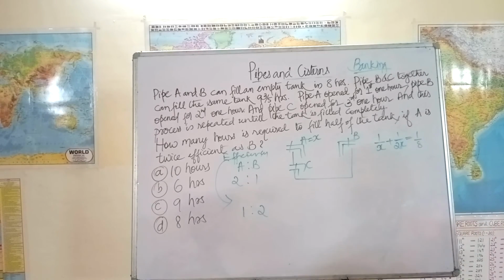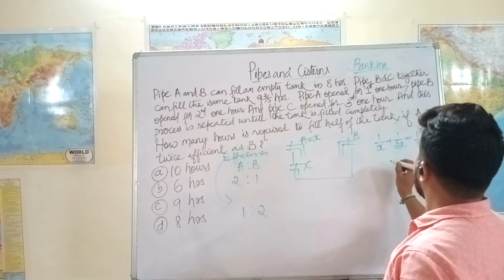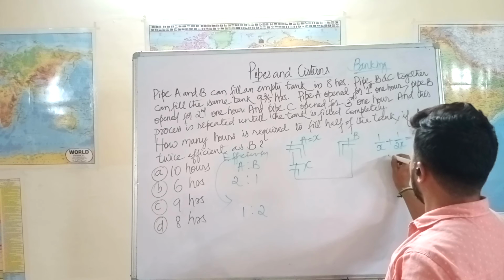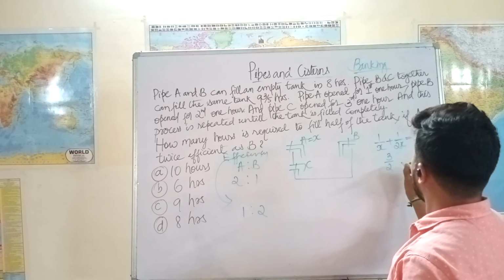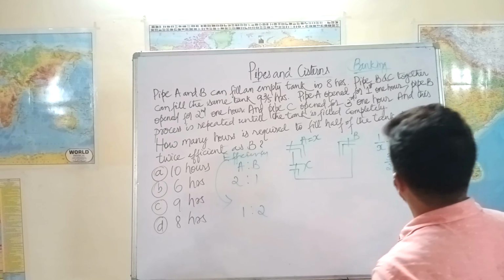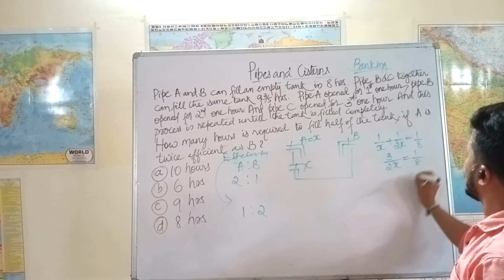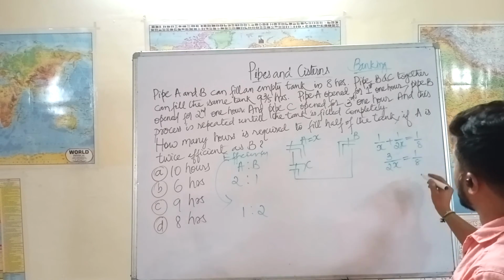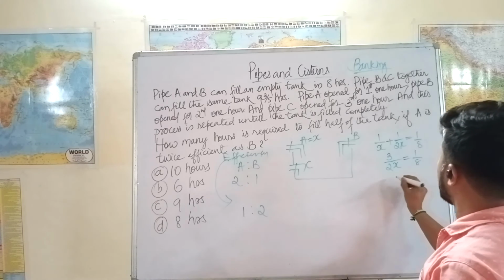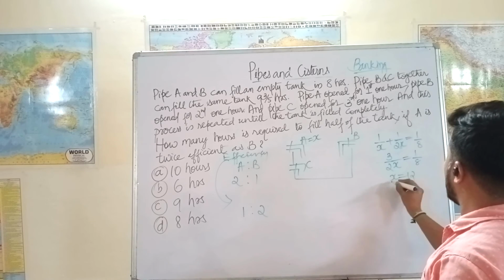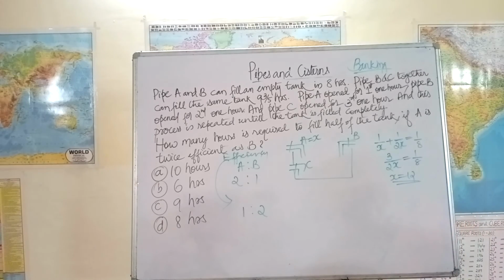Okay, so let's see what's the value of X. 1 by x plus 1 by 2x is equal to 3 by 2x, which is equal to 1 by 8. So 2x is equal to 24, x is equal to 12.